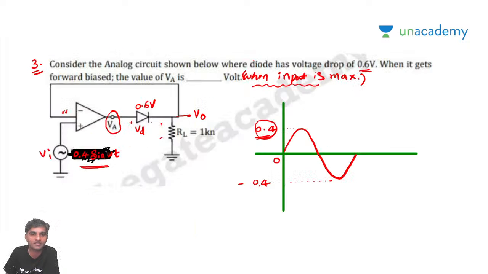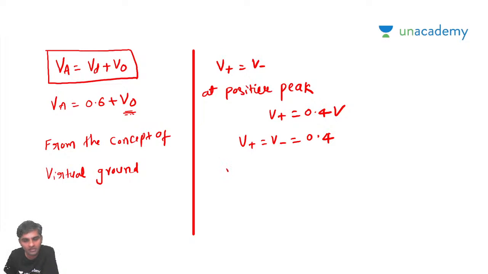Going back, V minus is the same as V naught. So V negative is equal to V naught, which is equal to 0.4 volts.